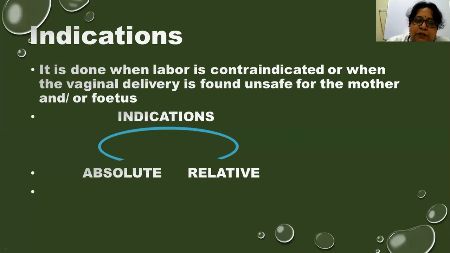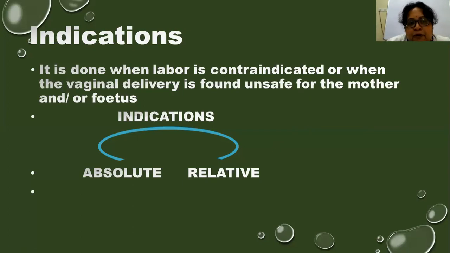In all such cases, they are called absolute indications where only cesarean section has to be done, like central placenta previa, placenta percreta, placenta increta, and all those conditions. What are the relative indications? Relative indications are those where cesarean section is done after giving a trial of labor, like previous cesarean section, CPD, breech presentation. All such cases are called relative indications.